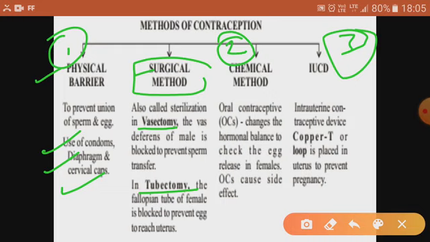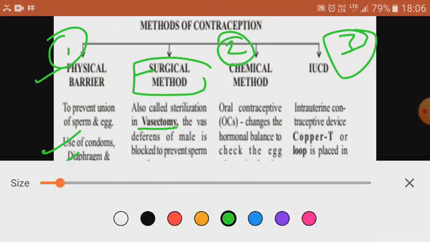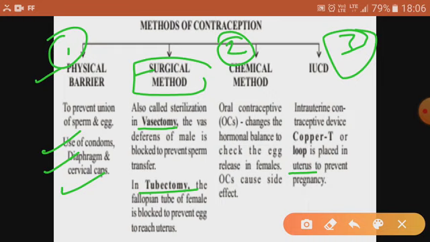Now IUCD, nowadays females are going for this contraceptive method. Sometimes they ask you the full form of this. IUCD is intrauterine contraceptive device, also called copper T, or a loop, which is placed in the uterus. So the IUCD, that copper T, is placed in the uterus, the diaphragm is used in the vagina and the cervical cap is used in the cervix.